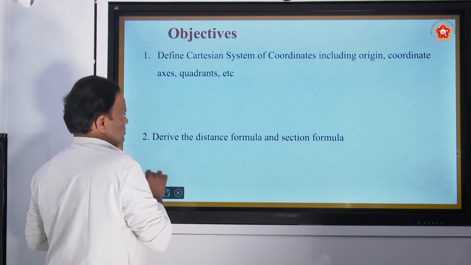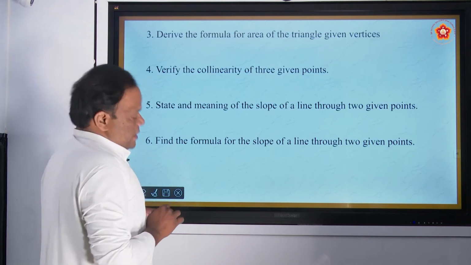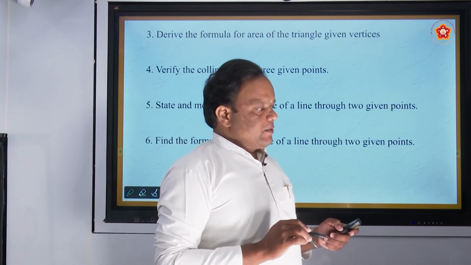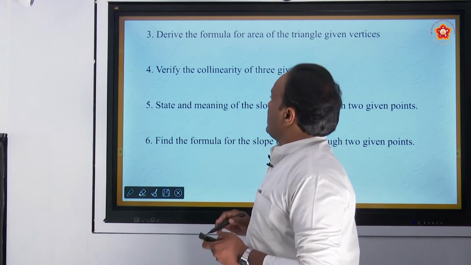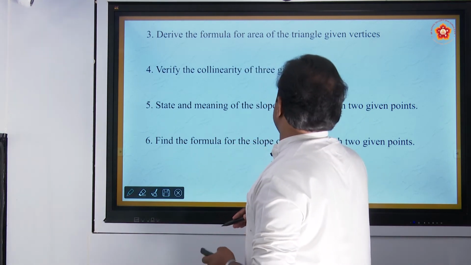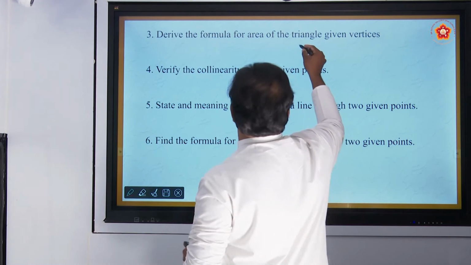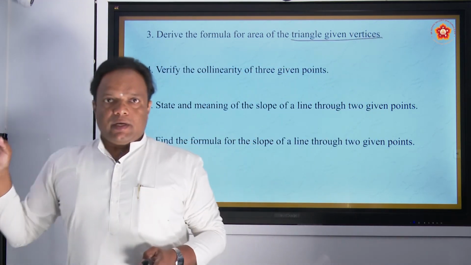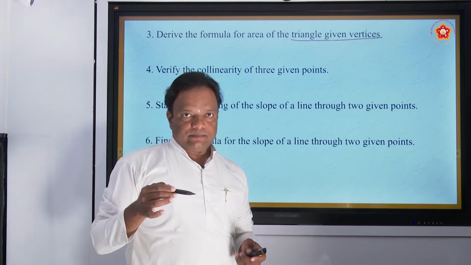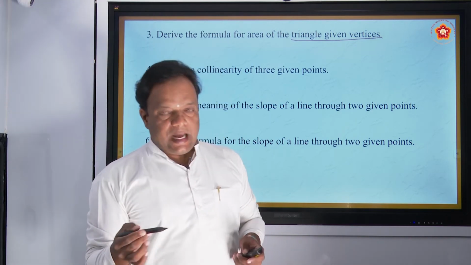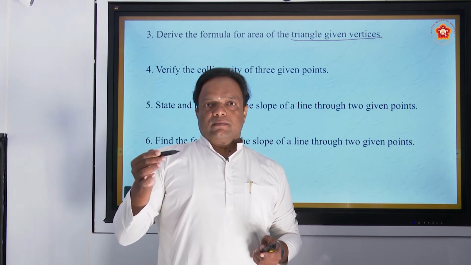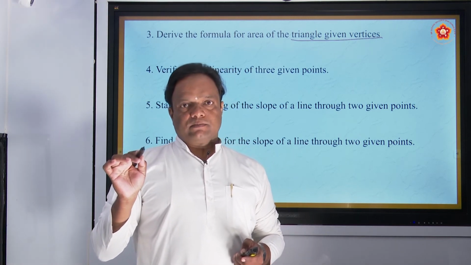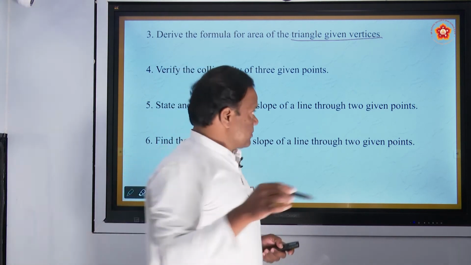Now, objective 3. What is objective 3? Derive the formula for the area of a triangle given its vertices. You know the area of a triangle from trigonometry as well as analytical geometry. Suppose height and base are given.